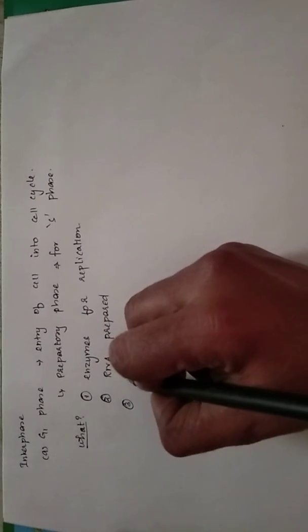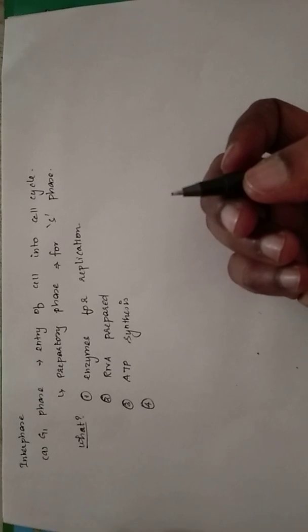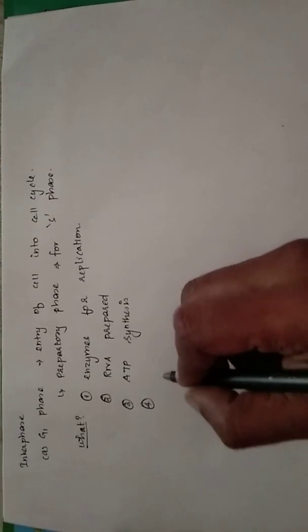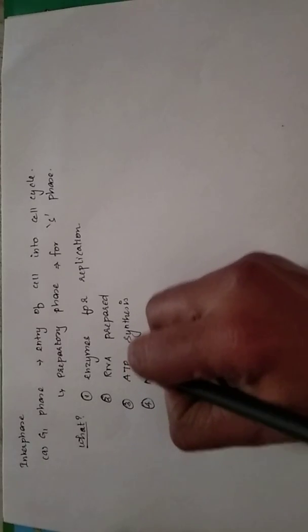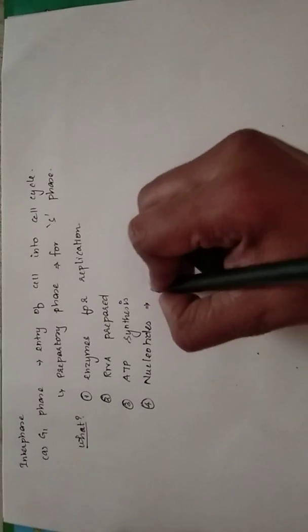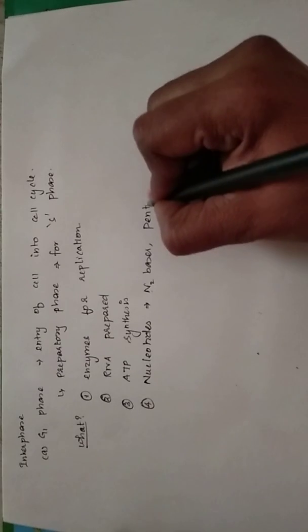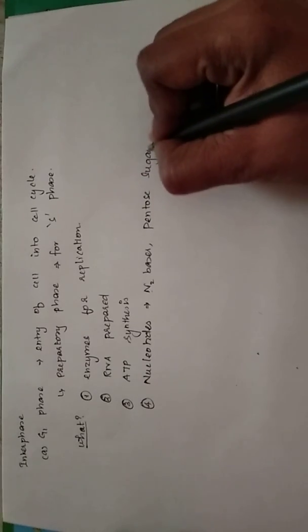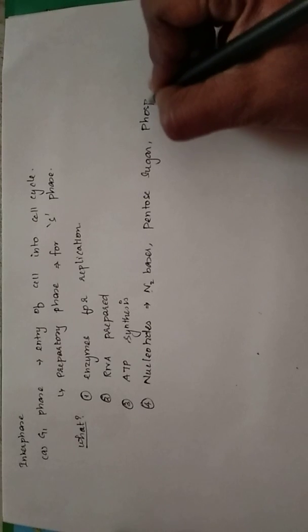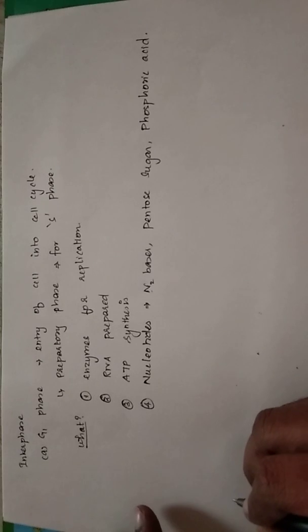And since these are energy requiring processes, ATP synthesis also happens in the cell. S phase involves replication of DNA, which requires nucleotide formation, and all substances required for the nucleotides, that is the nitrogen bases, pentose sugars, and the phosphoric acid group, are also prepared during the G1 phase.